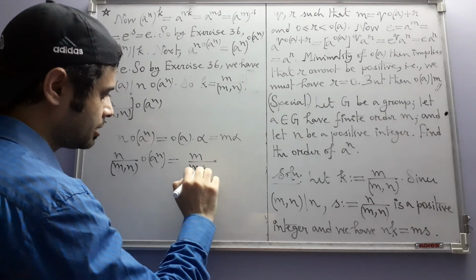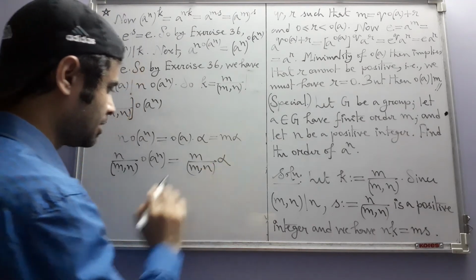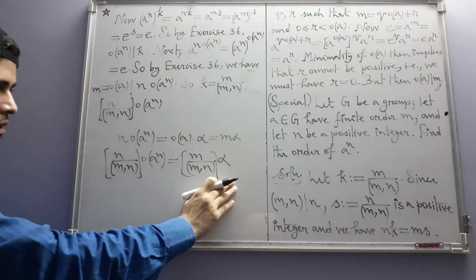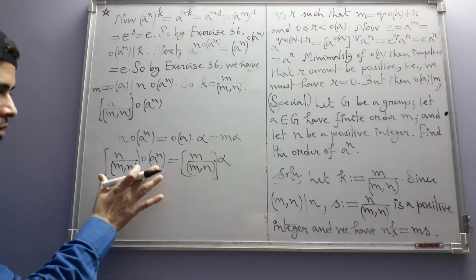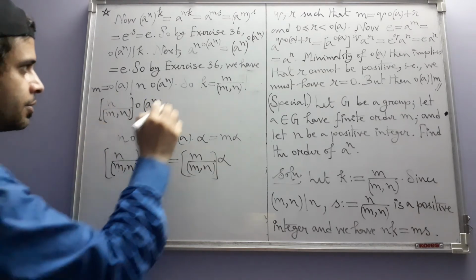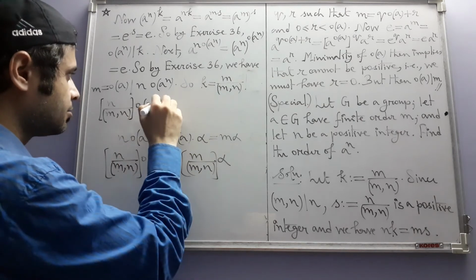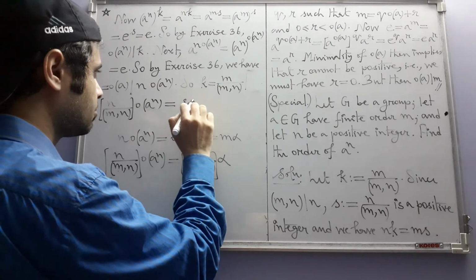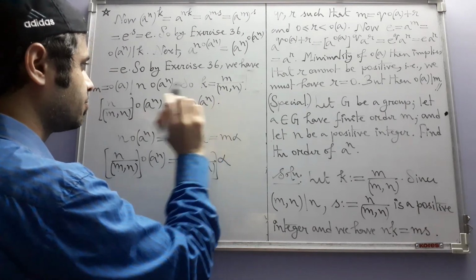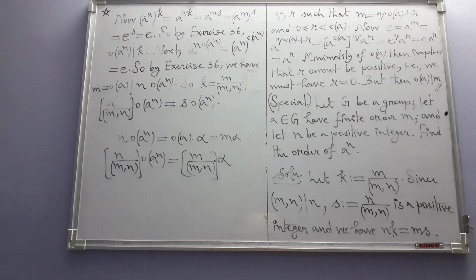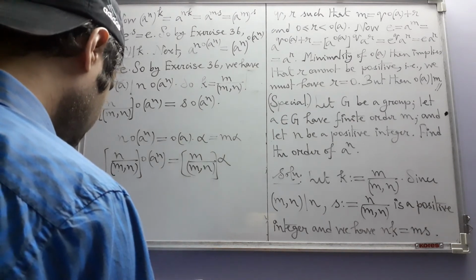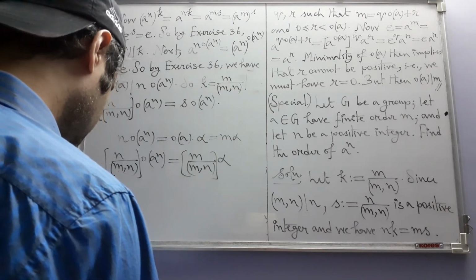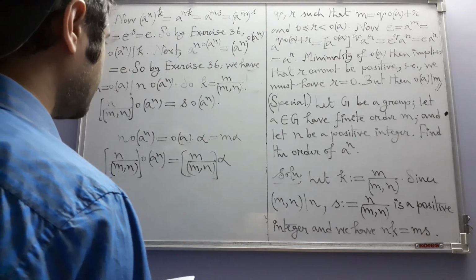So dividing both the sides by GCD of m and n gives us this. Now this is an integer, this is an integer. So this equation tells us that this divides this. That's what we are writing. Now this thing is k and this thing is s. So this is s times order of a to the power n.